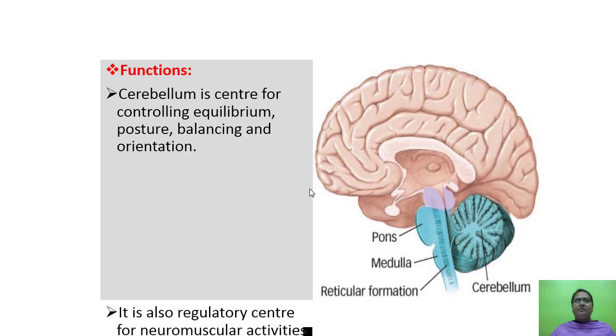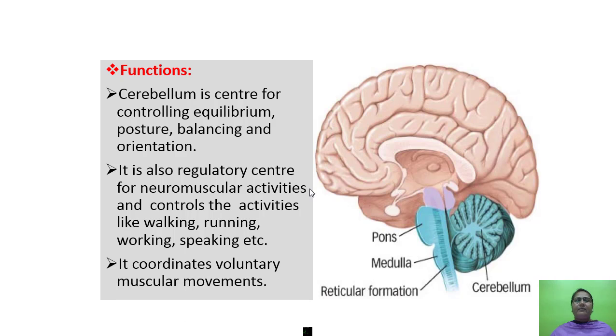Next is function of hindbrain. Cerebellum is the center of controlling equilibrium, posture, balancing and orientation. It is also a regulating center of neuromuscular activities and controls the activities like walking, running, working, speaking, etc. It coordinates voluntary muscular movements.